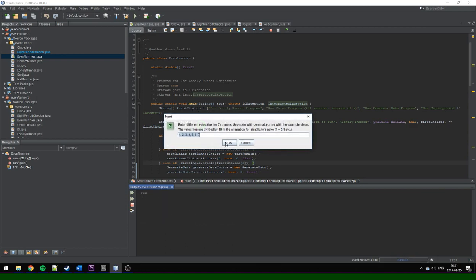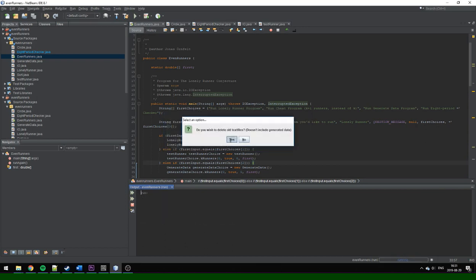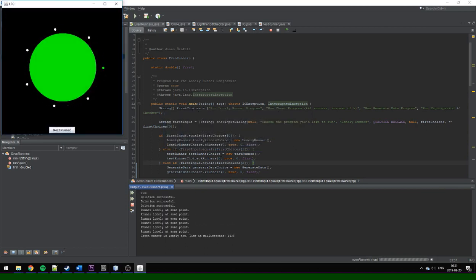Now, the conjecture has been proven up till k equals 7, so for 7 runners with different velocities, there exists a time t for each runner where that specific runner is lonely, but for bigger values than 7, it remains unsolved. Naturally, the case where k equals 8 is the case I started to think about and test around with.